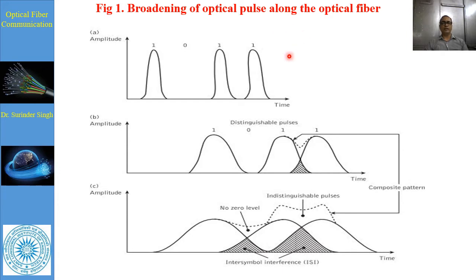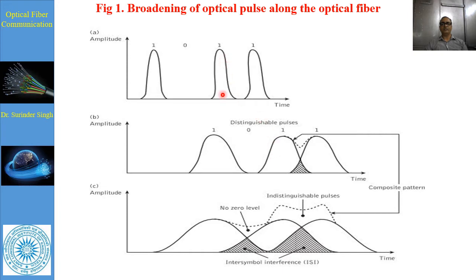There are basically two types of dispersion: one is intramodal dispersion, and the other is intermodal dispersion. Now, the optical signal becomes increasingly distorted as it travels across the fiber. Consider a 1011 pulse sequence propagating in the optical fiber with a given amplitude. Now what happens? Broadening starts.